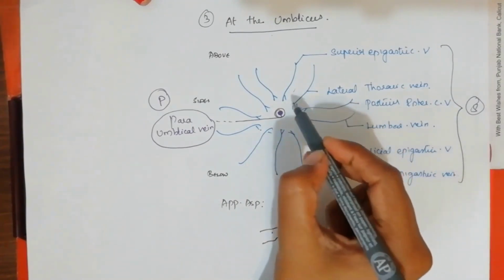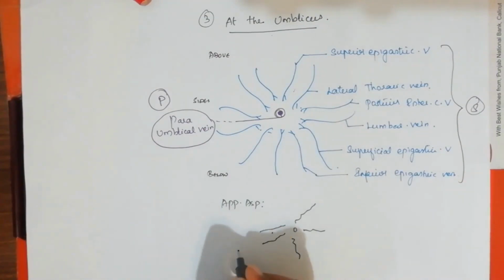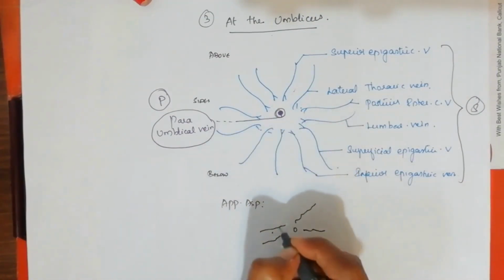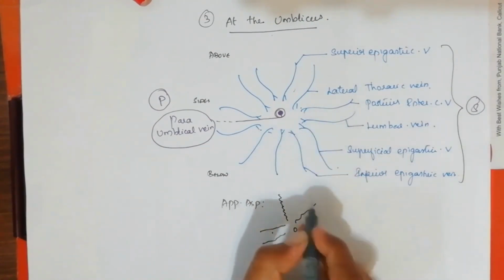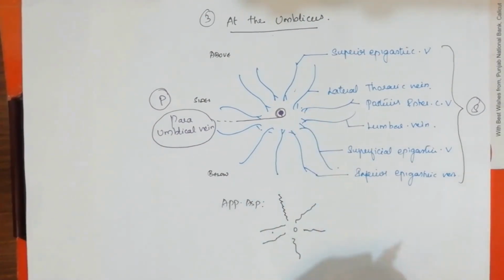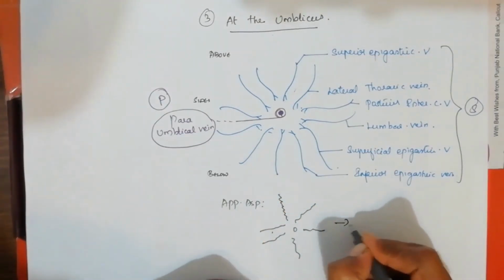All are getting anastomosed with the paraumbilical vein. And as for the applied aspect, if any obstruction happens over here, the surrounding veins will get distended and form spokes of a wheel. The condition is called as